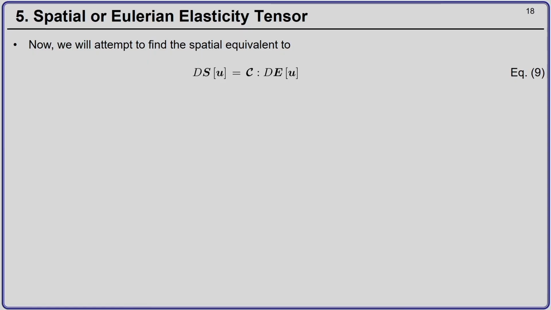What we will attempt to do is find the spatial equivalent of this equation: the directional derivative of the second Piola-Kirchhoff stress tensor in the direction of the displacement u equals the double contraction of the Lagrangian elasticity tensor with the directional derivative of the Green-Lagrange strain tensor in the direction of displacement.